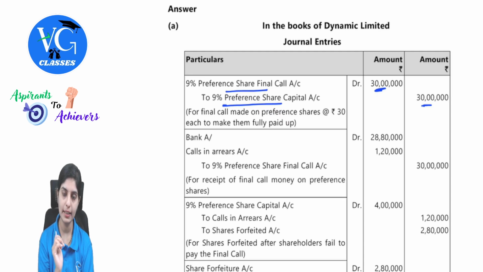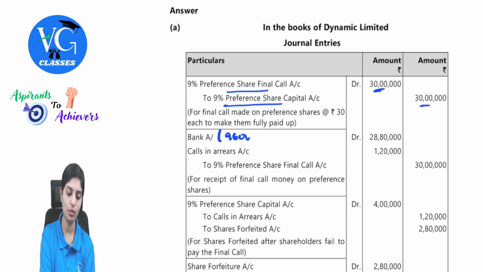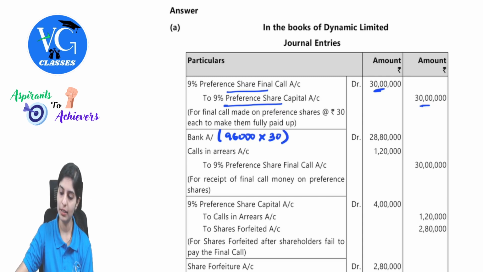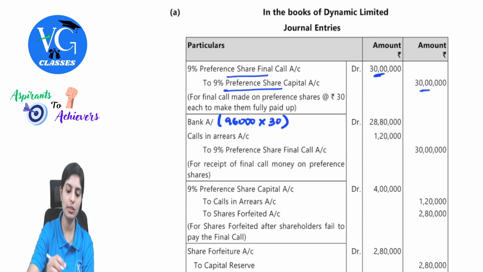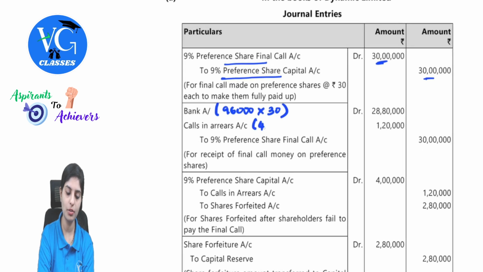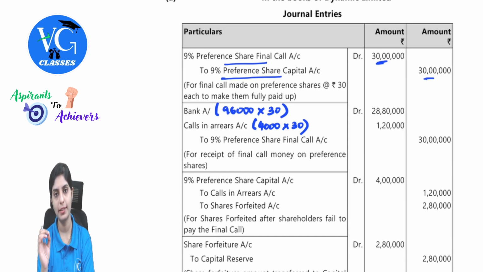So what will be the entry? Bank account debit for the amount we are receiving. That is 96,000 shareholders into 30 rupees, which will be 28 lakh 80,000. And then calls in arrears: this is 4,000 shareholders into 30 rupees, which is 1 lakh 20,000, to 9% preference share final call.